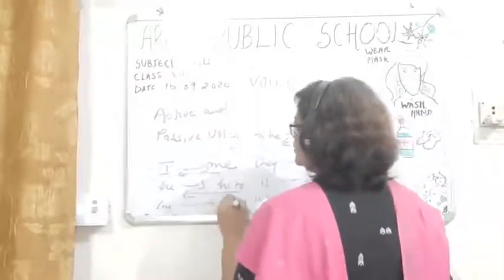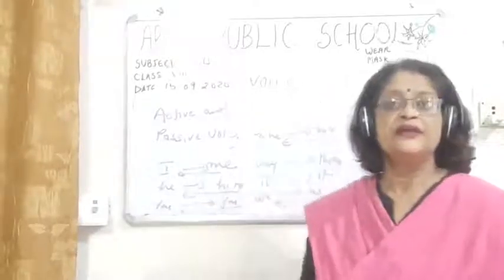So these are the pronouns that you should know about and how they are changed.